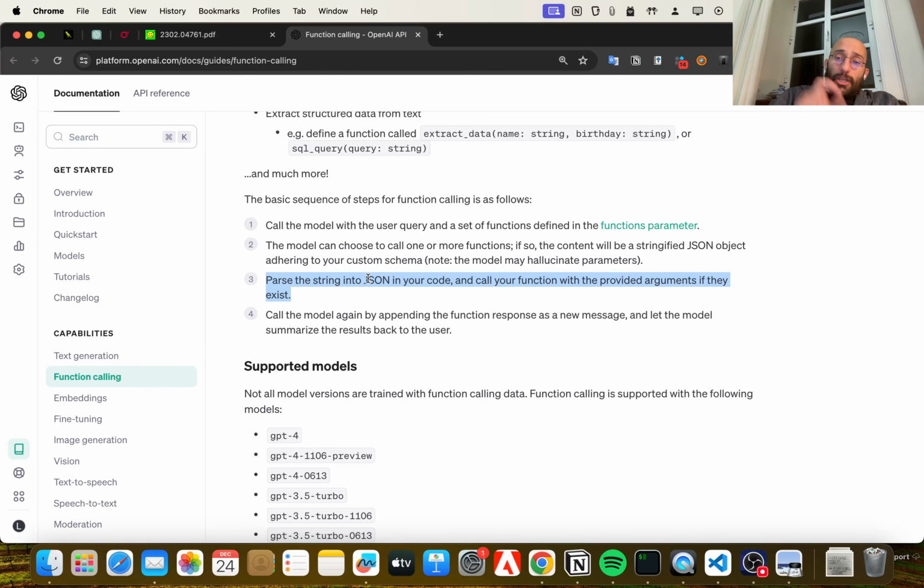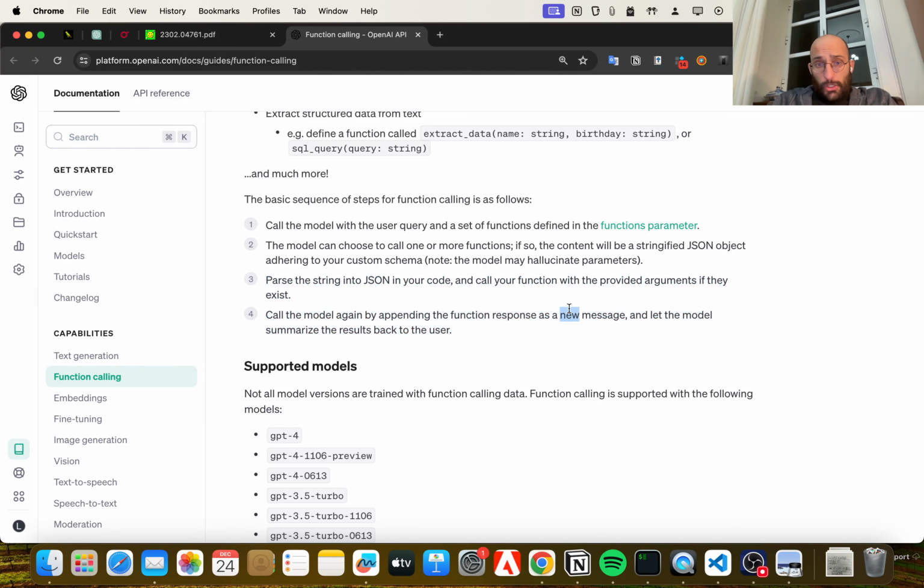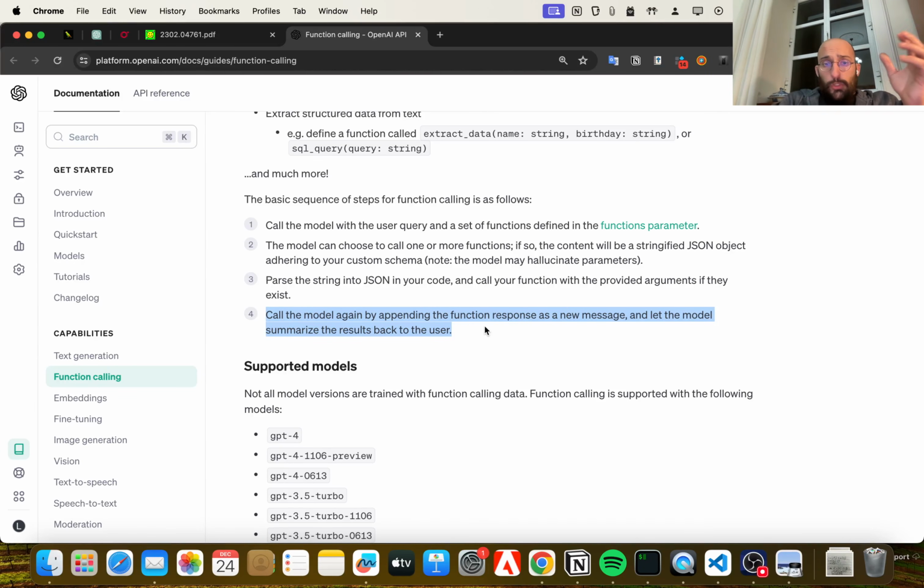So this is the jump we're making. Before, we were working only on strings, and now we're going to be working on JSON. And we'll call the model again by appending the function response as a new message and let the model summarize the results back to the user.